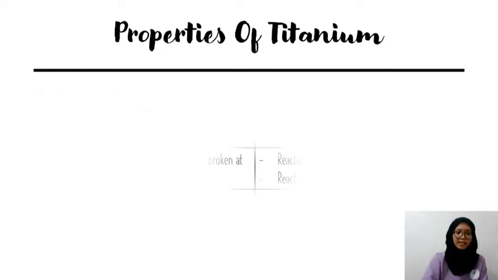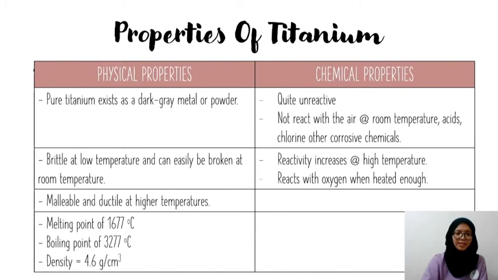The properties of titanium. For the physical properties, titanium exists as dark gray metal or powder. It is brittle at low temperature and can easily be broken at room temperature. Titanium is also malleable and ductile at high temperature. The melting point for titanium is 1677 degrees Celsius. The boiling point is 3277 degrees Celsius, and the density for titanium is 4.6 grams per centimeter cube.